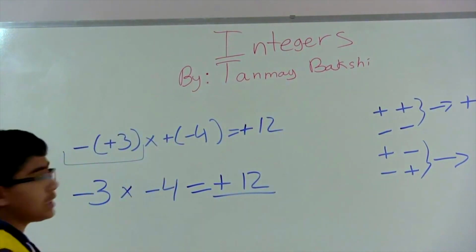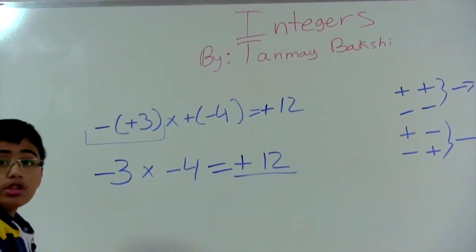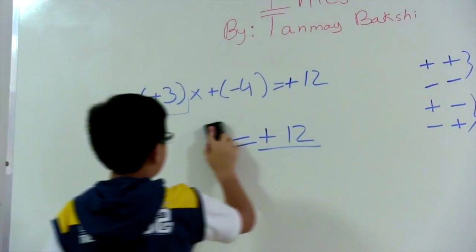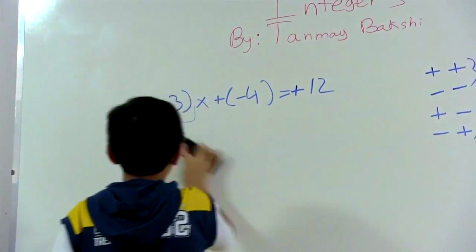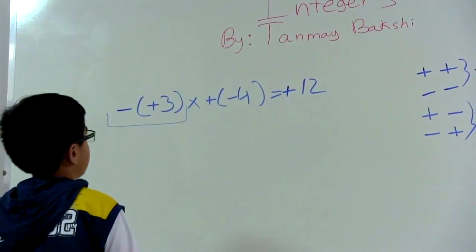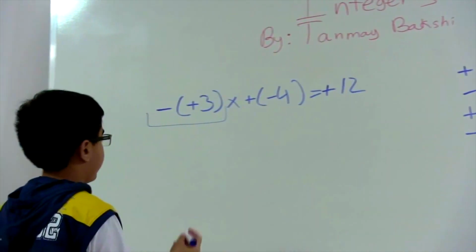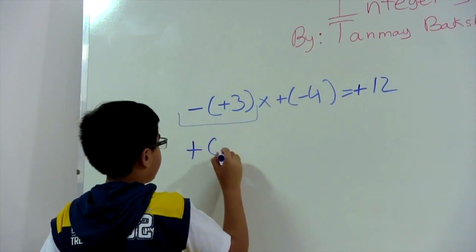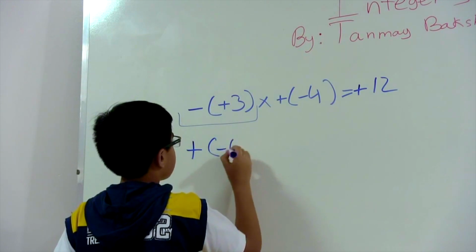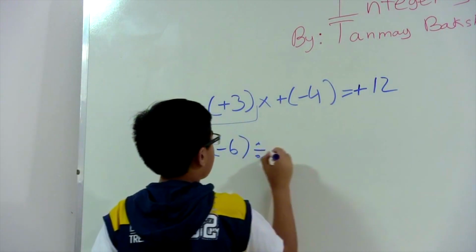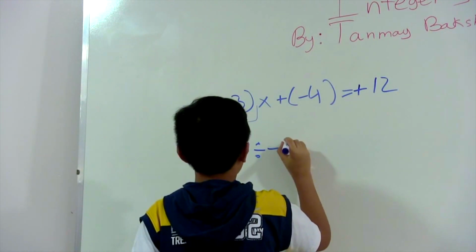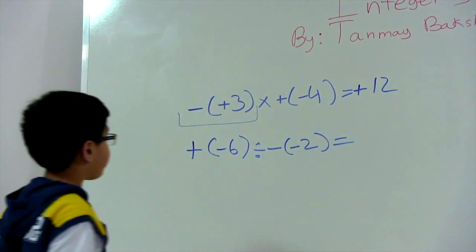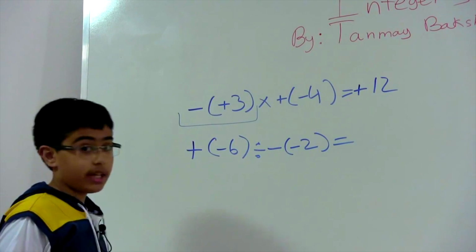I'll just give you one more example really quickly, and this time let's just use division since you know the rule. So I'm just going to erase this part. Okay, now let's do this. Let's do something like plus minus 6 divided by minus 2 is equal to. Now let's simplify this again.